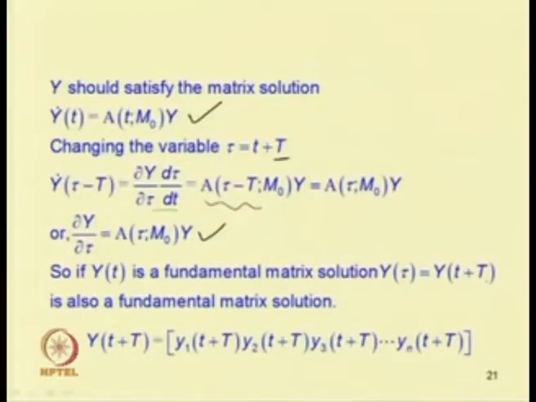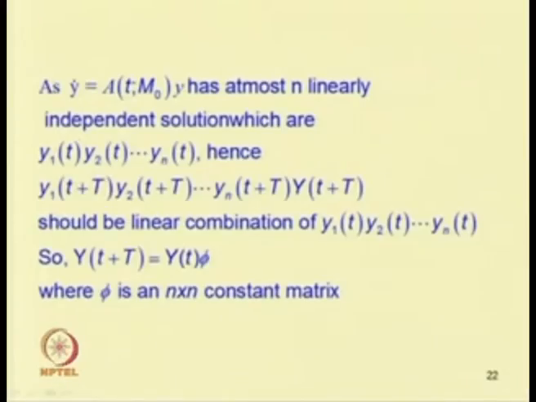So, we can write that Y(t plus T) should be a linearly dependent function of Y(t). One can write Y(t plus T) should be equal to Y(t) into phi, where phi is an n cross n constant matrix. This n cross n constant matrix phi is known as the monodromy matrix. If you know the solution Y(t), then we can find this matrix phi.